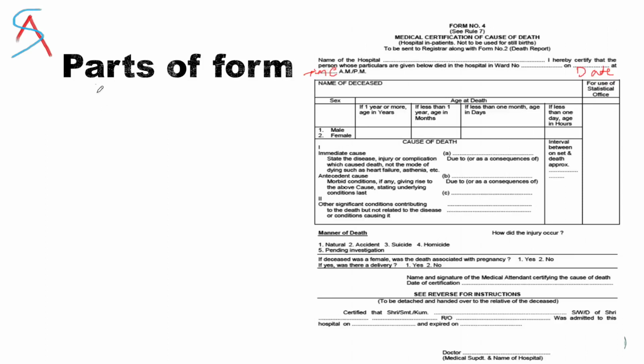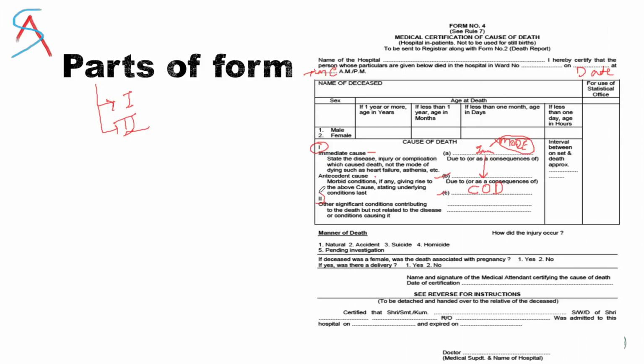The parts of the form are part 1 and part 2. Here it is written as part 1. You can see part 1 contains immediate causes, intermediate causes, and the cause of death. Just remember, in part 1, the cause of death is always at the bottom and the immediate cause is at the top. I want to tell you one more thing, that the mode of death is not mentioned. What is the mode of death? Mode of death is something like cardiac arrest, respiratory arrest.